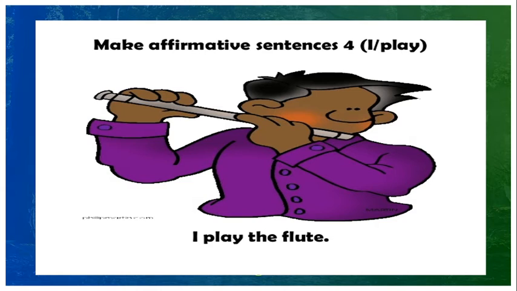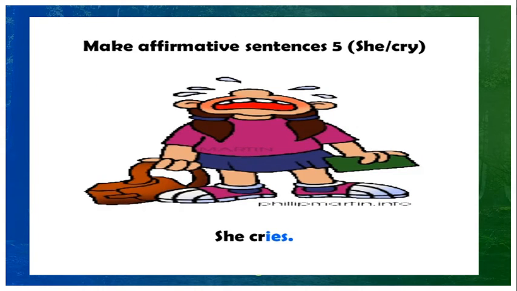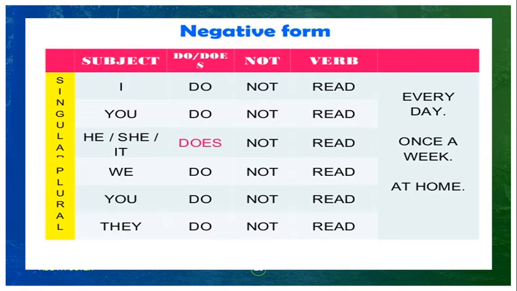And subject I is here, the verb play. I play the flute. Subject she, verb cry. Using these two, we are framing the sentence in simple present tense. She cries. We are adding ies after removing y.